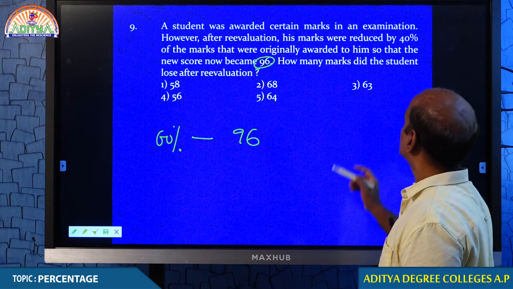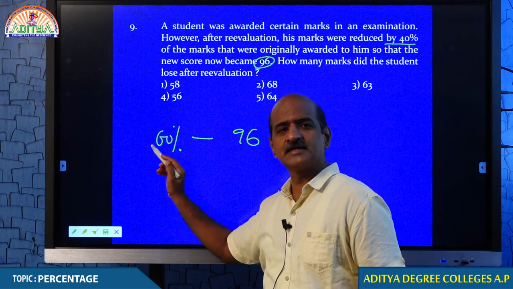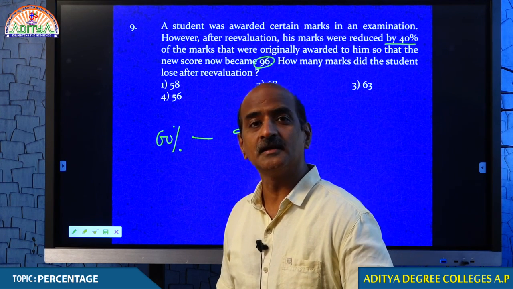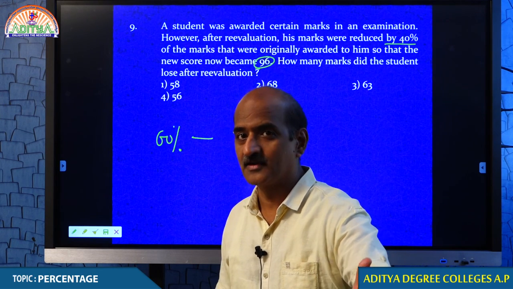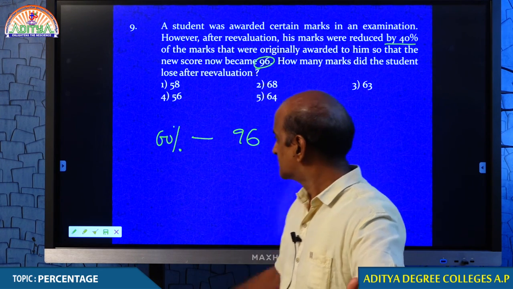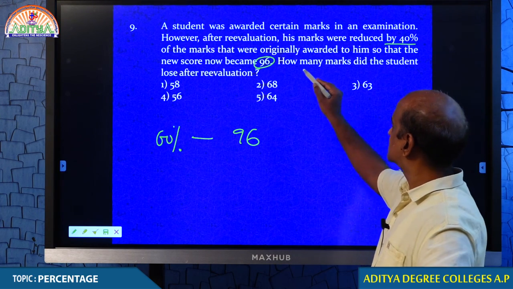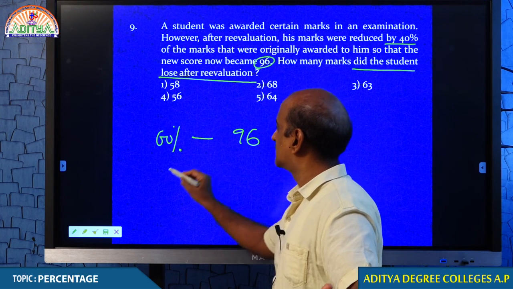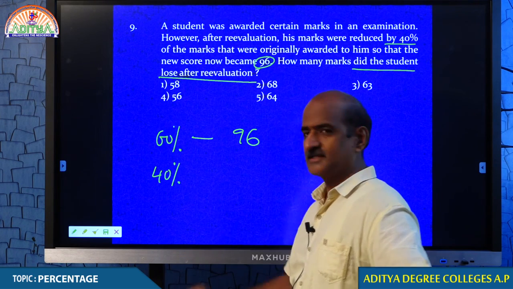Come on. Because his marks were reduced by 40%, how much percent is remaining? 60% is remaining. You understand that? Because 40% was taken away after the revaluation. So, that 60% is equal to 96. Now, what is your answer? How many marks did the student lose after evaluation? How much percent did the student lose? 40%.